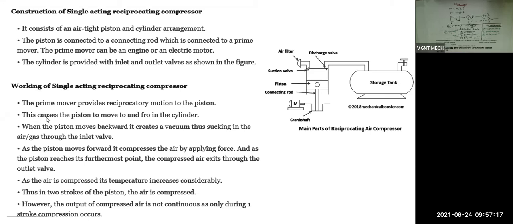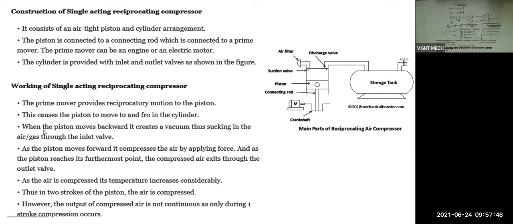Second point, this causes the piston to move to and fro in the cylinder. To and fro means up and down: to means towards the up position, and fro means towards the down position. You can write up and down motion also. This is a technical term, to and fro. In place of to and fro, if it is difficult for you, you can write this causes the piston to move upward and downward in the cylinder.